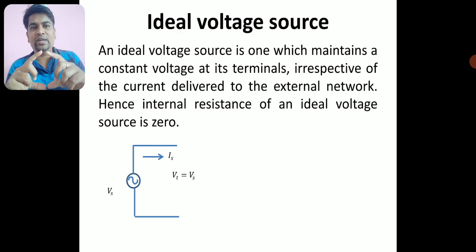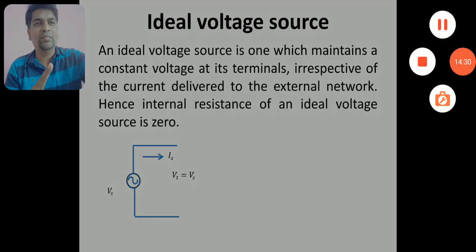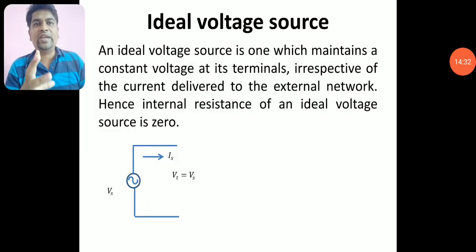The terminal potential difference Vt is the same as the source potential. It will not change. It maintains constant potential irrespective of the current delivered to an external network.